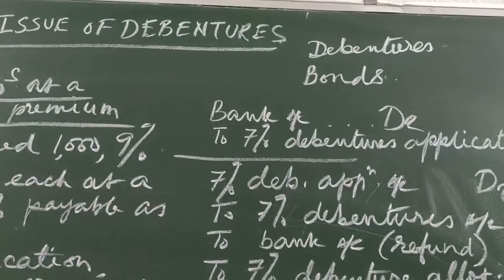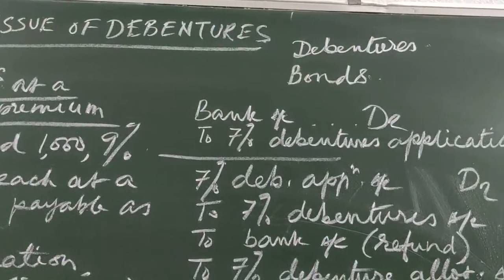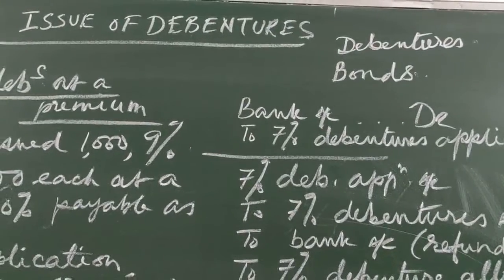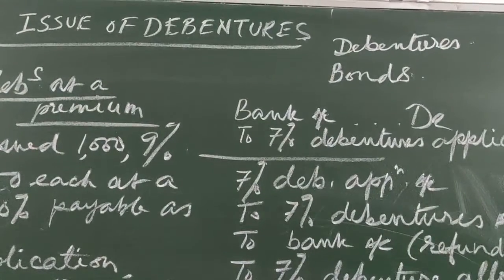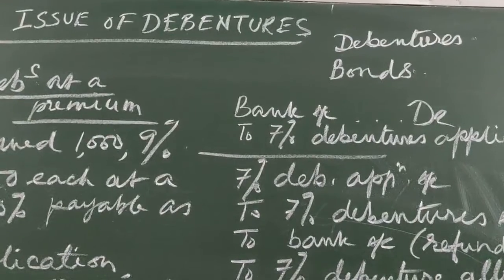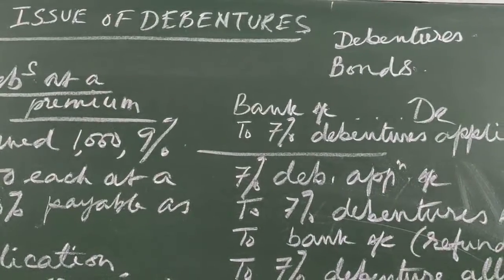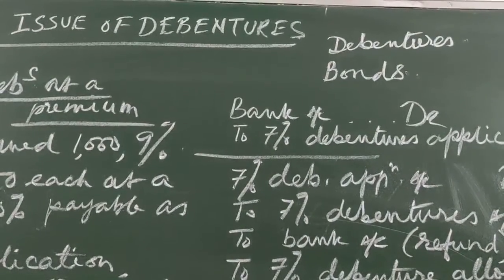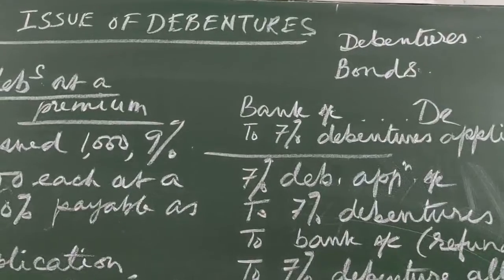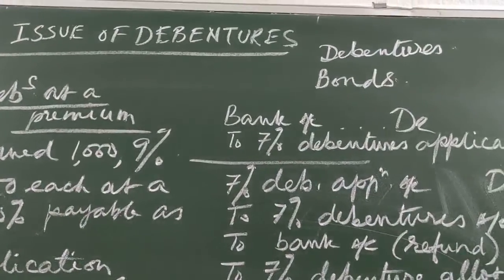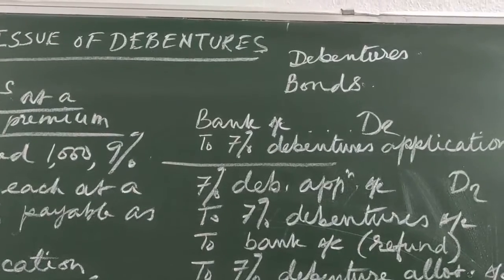Debentures carry a fixed rate of interest. So the person who is buying a debenture gets that fixed rate of interest. And a debenture is for a particular period of time. Maybe it may be, let us say, a 5 year debenture. So for 5 years, the debenture holder will be getting the fixed rate of interest, and at the end of 5 years, he will be returned the money which he has paid to buy a debenture.